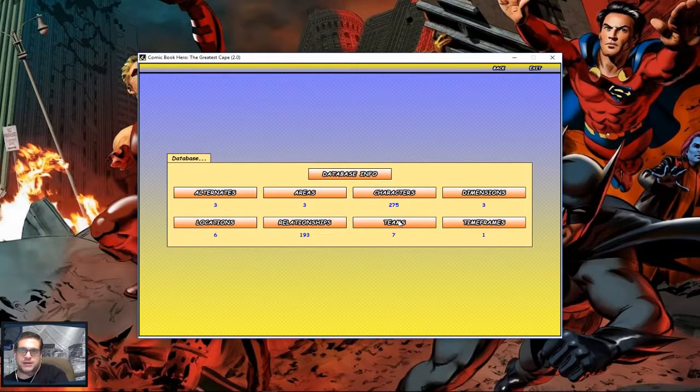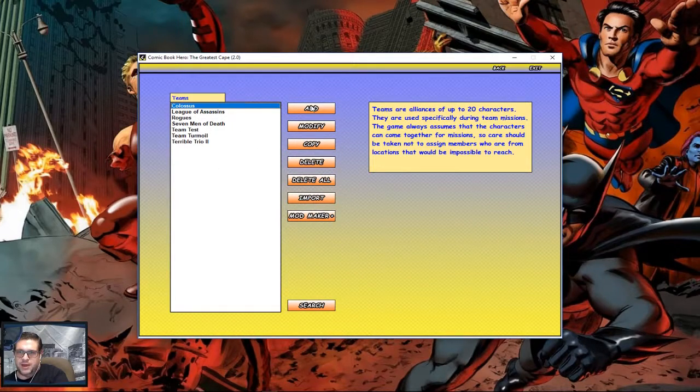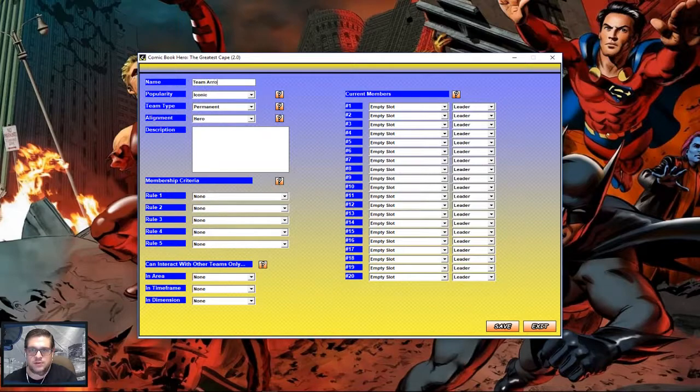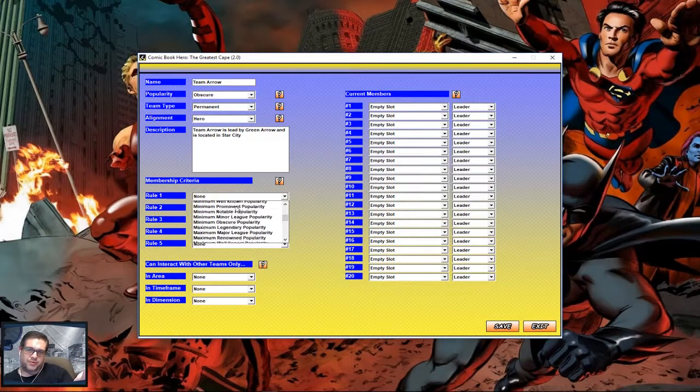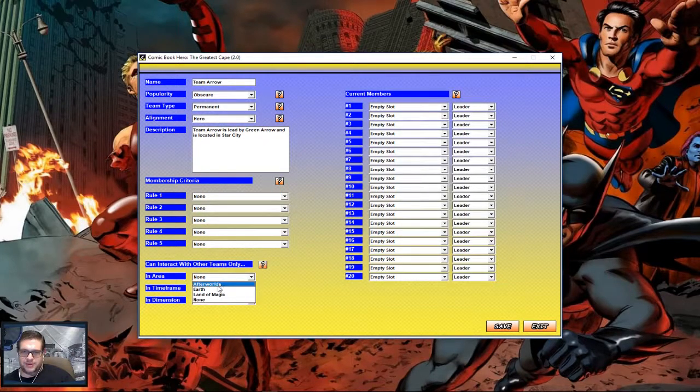We're going to go back. And then we can also create a team. So what we can do here is add Team Arrow, popularity obscure, because nobody really knows who they are. They're permanent. And Team Arrow, Green Arrow, and Star City. We're not going to put any rules, but this can be like a maximum of so many members and only minor people, things like that. But we don't need any of that. It only takes place on Earth. Time frame present. Earth 0.